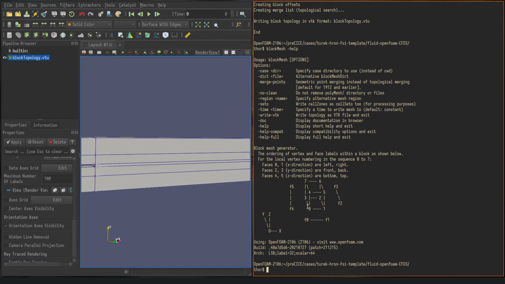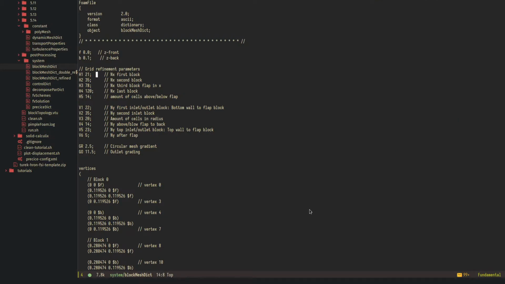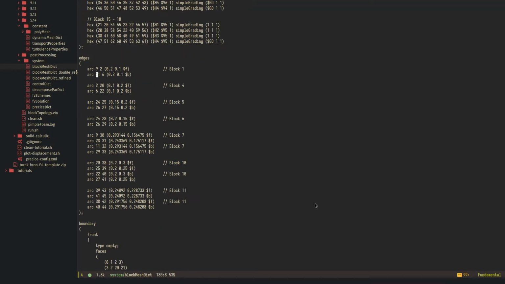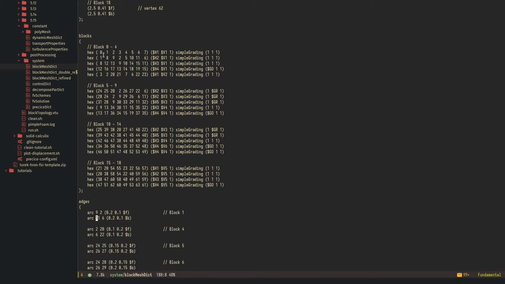So here you see the definition of how the block needs to be defined. So we give in each block, and let me switch back to the editor, in each block down here, we define a block with 8 vertices. So the first block has vertex numbers 0 to 7.